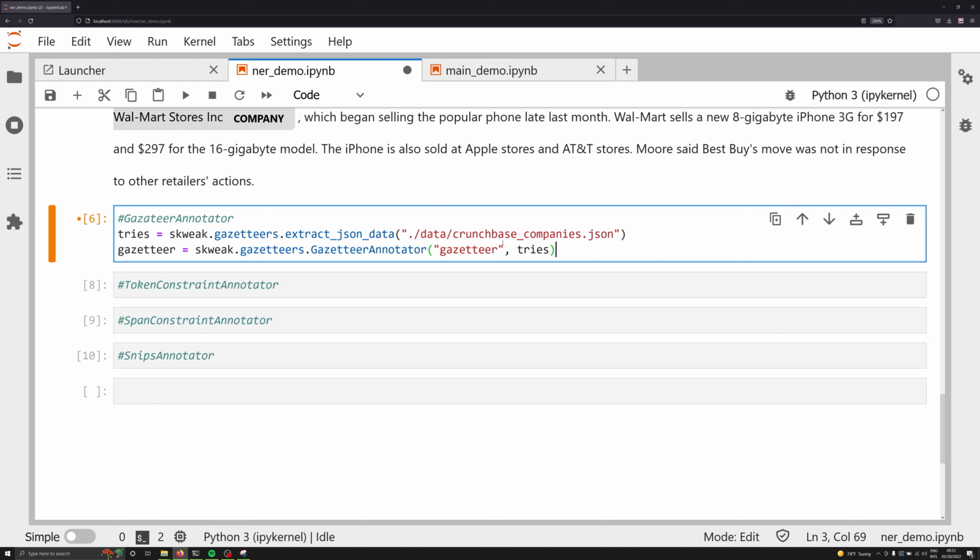And we're going to pass in the second argument, which is going to be this variable here, which is going to correspond to this list. Again, think of this as a fairly simple way of constructing a fairly robust entity ruler that you would normally do with your typical spaCy pipeline.